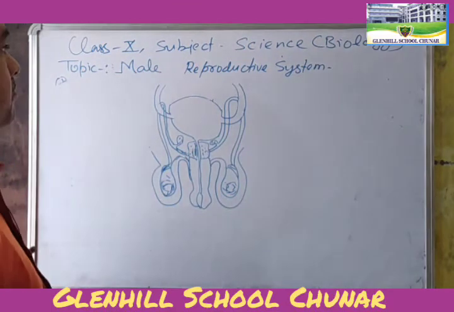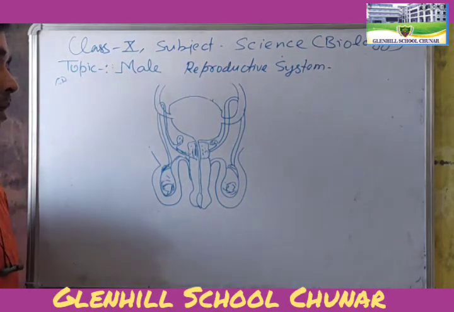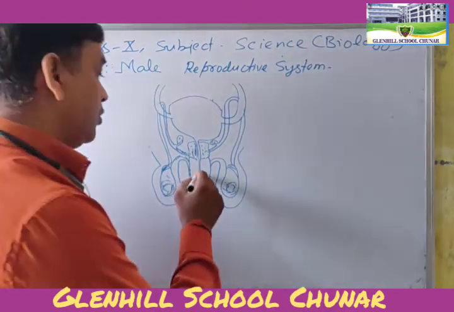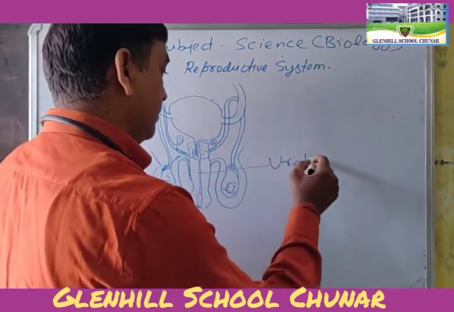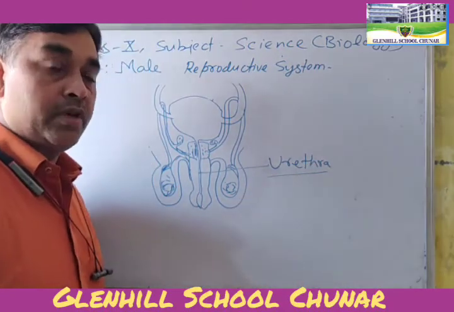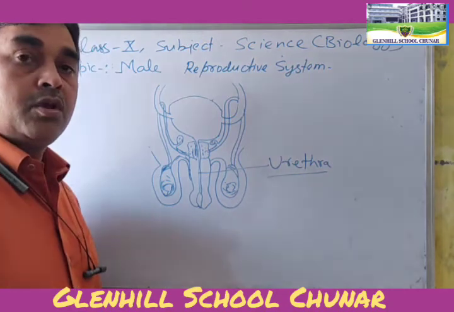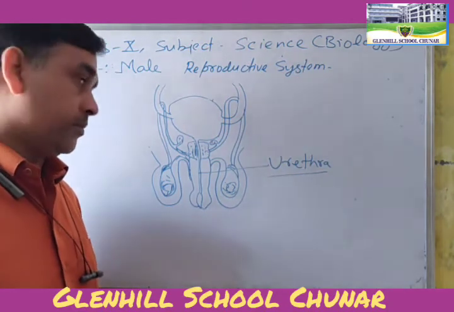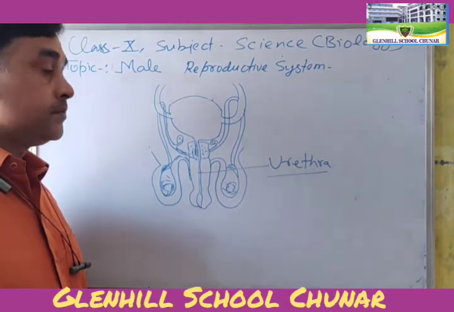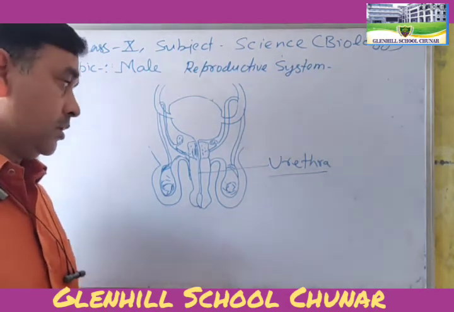Okay, this is the male reproductive system. This is called the urethra. The urethra is the same passage to eject the urine and also the sperm at the time of reproduction.